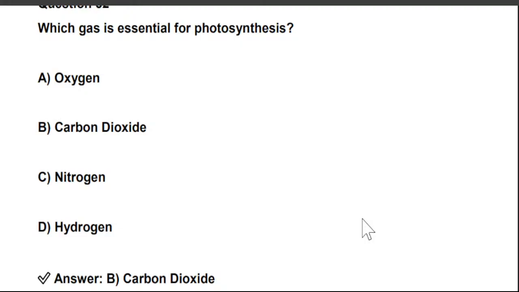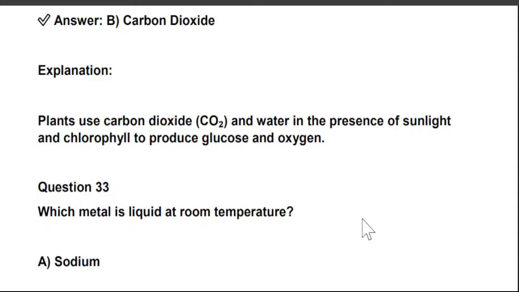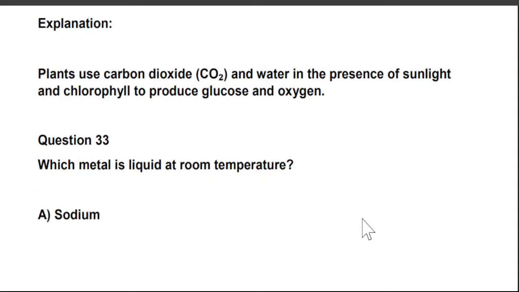Plants use carbon dioxide through their leaves in the presence of sunlight and release oxygen. Plants use carbon dioxide (CO2) and water in the presence of sunlight and chlorophyll to produce glucose and oxygen.